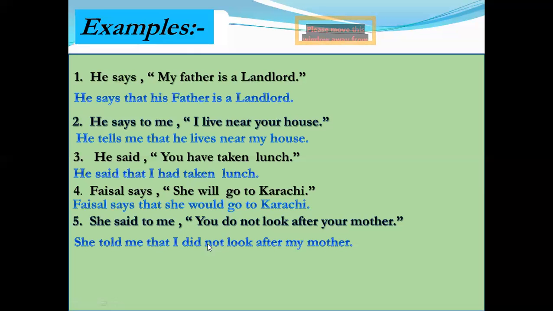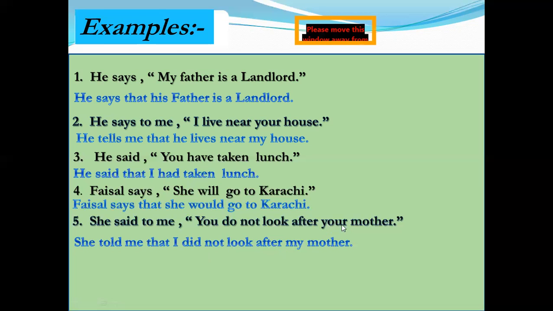So I use did not. Present indefinite is changed into past indefinite. Did not is showing us that the tense is past indefinite. I did not look after. After did not, we use the first form of verb, so I use look after. I did not look after your.